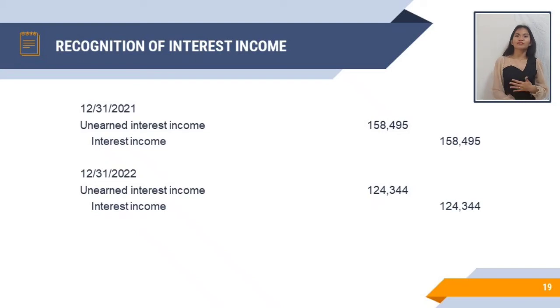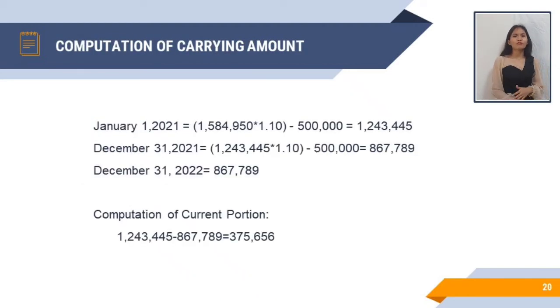And to record the interest income for the year 2022, we need to debit the unearned interest income of 124,344 and credit interest income of the same amount. If a statement of financial position is prepared by the lessor on December 31, 2021, we will record the lease receivable as partly current and partly non-current.